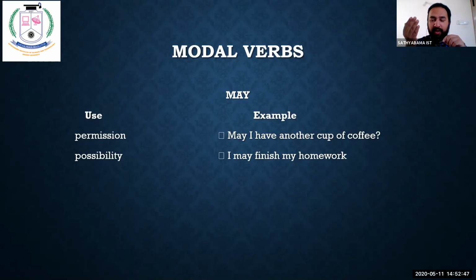With some unknown person, you use may. With your known person, but with your senior colleague or senior office executive, what do you speak? You use the word shall. So it conveys the same permission, the same possibility, the same ability, but it depends on where, what, how, and when. My dear friends, all these modal verbs depend on where, what, how, and when, also along with whom. That is very, very important. Clear? We'll move on with the next slide.